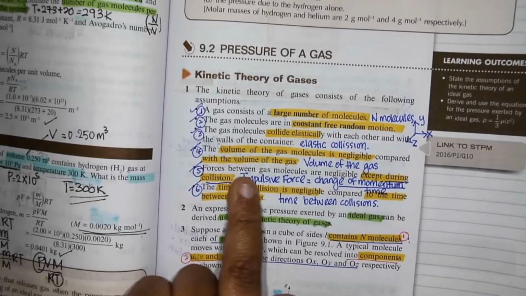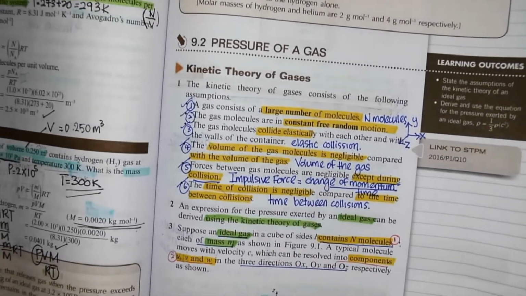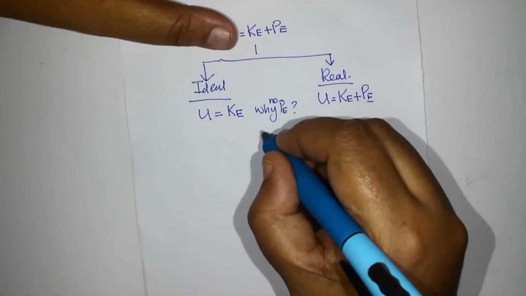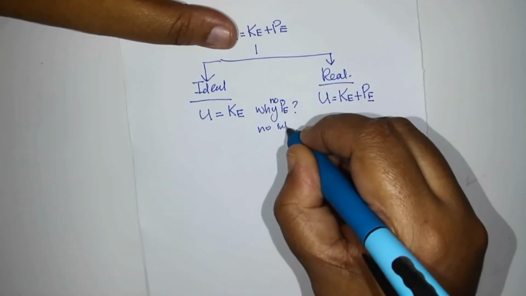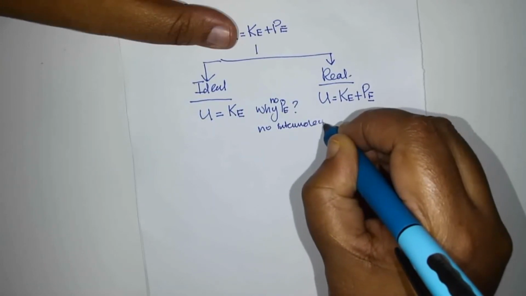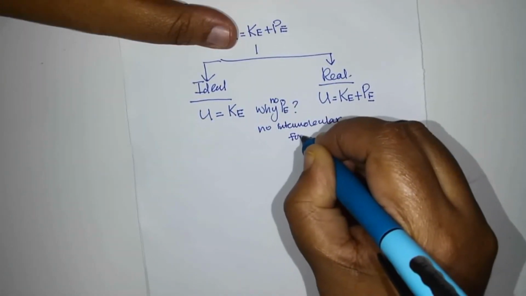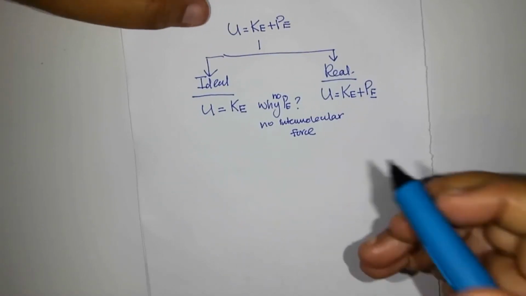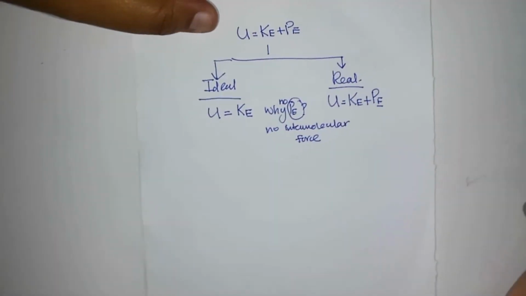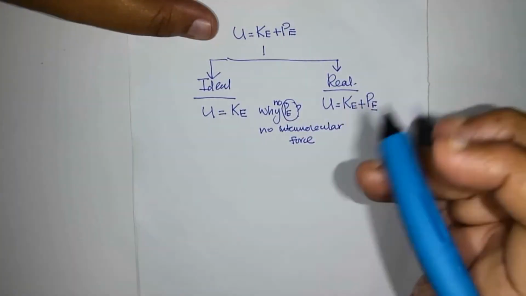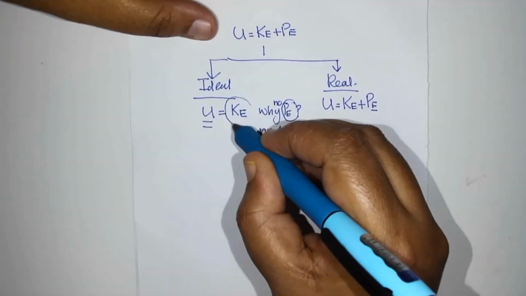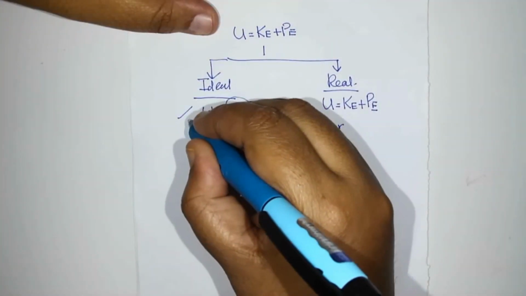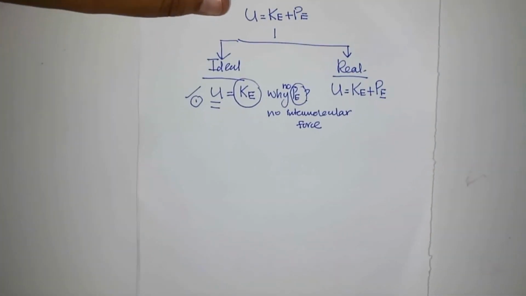Because of that, there are no intermolecular forces. When there are no intermolecular forces, there is no PE. When there is no PE, the internal energy is only KE. So this is number 1.